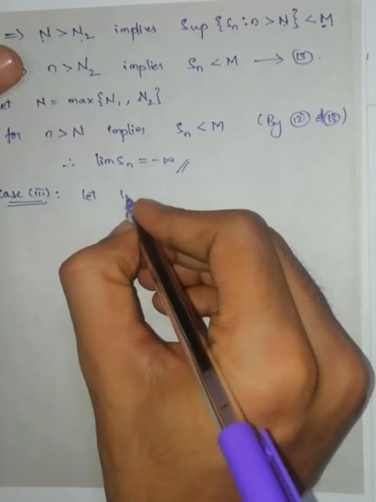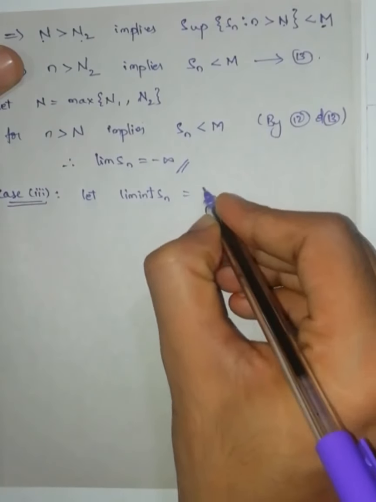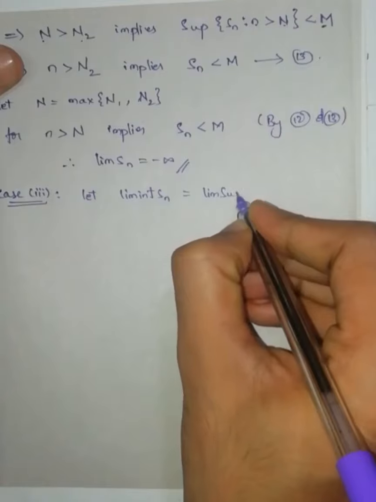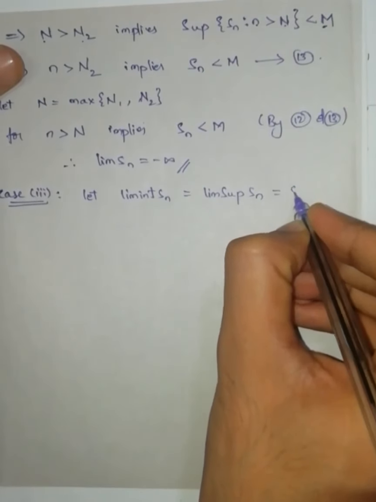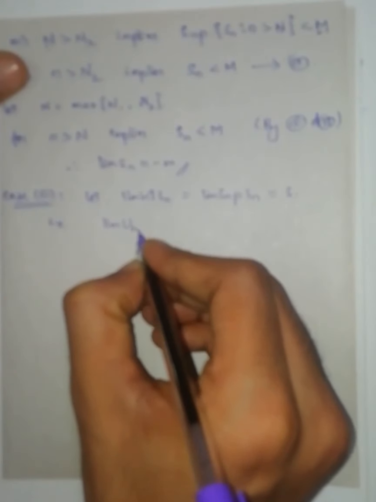Let limit inferior of Sn is equal to limit superior of Sn is equal to S. That is, limit of Un is equal to limit of Vn is equal to S from equation number 3 and 4.